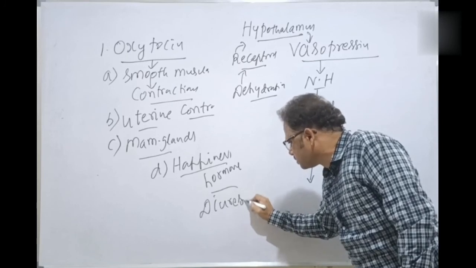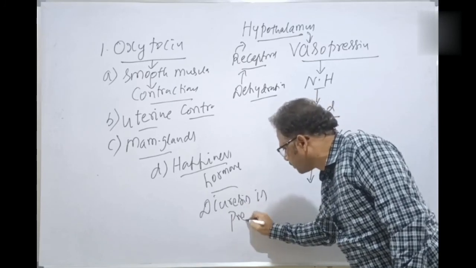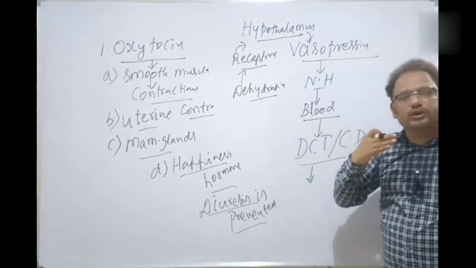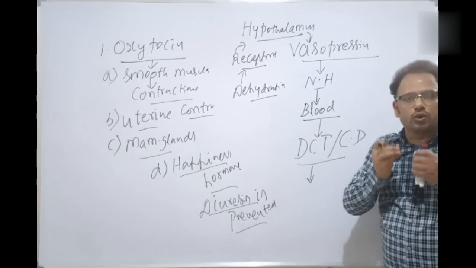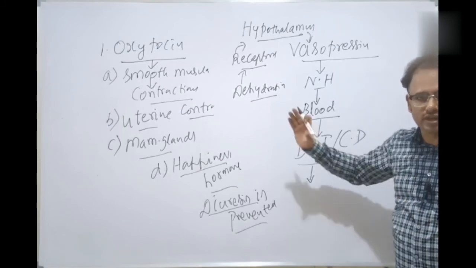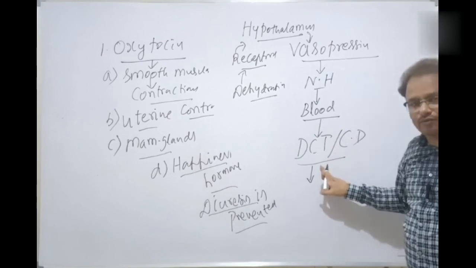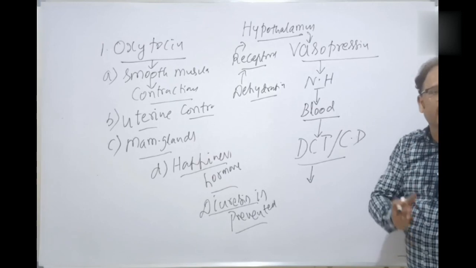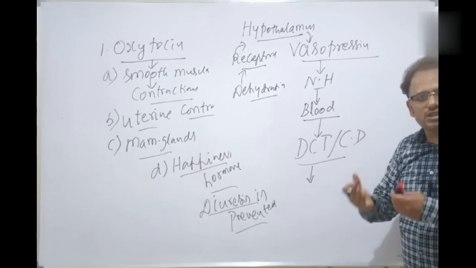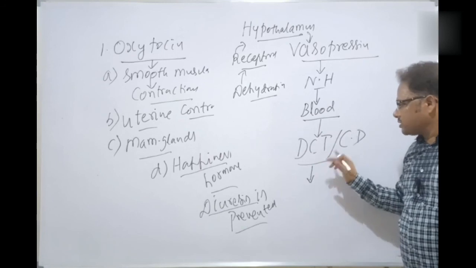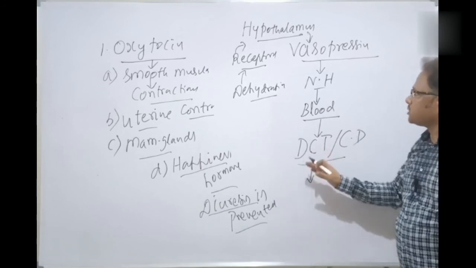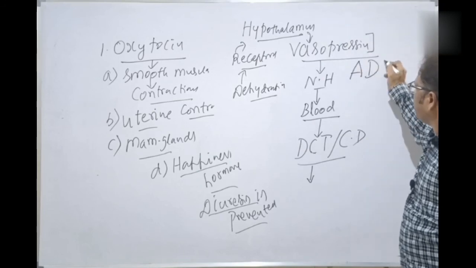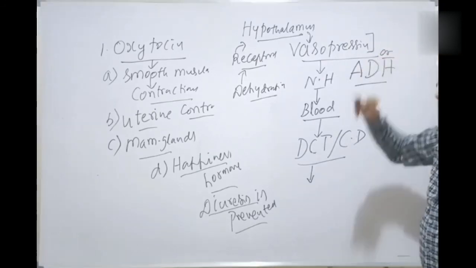Diuresis is prevented. What is diuresis? The loss of more dilute urine, which leads to dehydration, is called diuresis. Here the diuresis is prevented. Why? Because of increased renal reabsorption of water from the DCT and the collecting duct, from the tubule into the interstitium, then into the blood, isn't it? So, as a result, the diuresis is prevented. That's why the vasopressin is called anti-diuretic hormone. Okay, students, all of you?